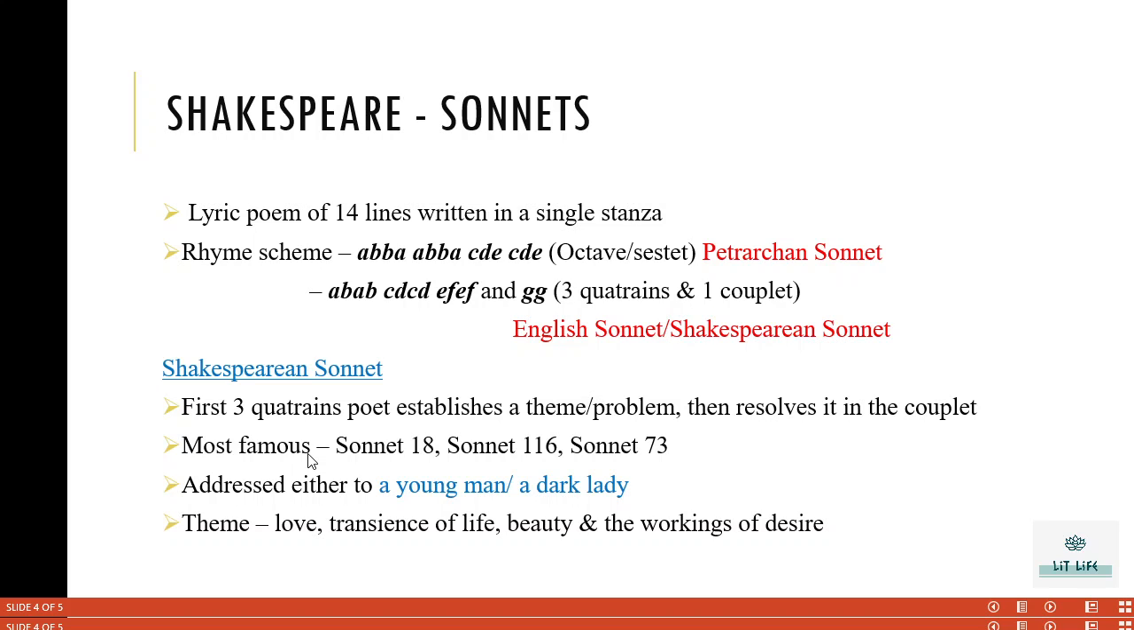The most famous sonnets of Shakespeare are Sonnet 18, Sonnet 116, and also Sonnet 73. All these sonnets are addressed either to a young man or a dark lady. So some of them are addressed to a young man and others are addressed to a dark lady. The major themes of Shakespearean sonnets are love, transience of life. Transience means something that is short living, lasting only for a short time. Transience of life, beauty, and also the workings of desire. So these are the major themes of Shakespearean sonnets.